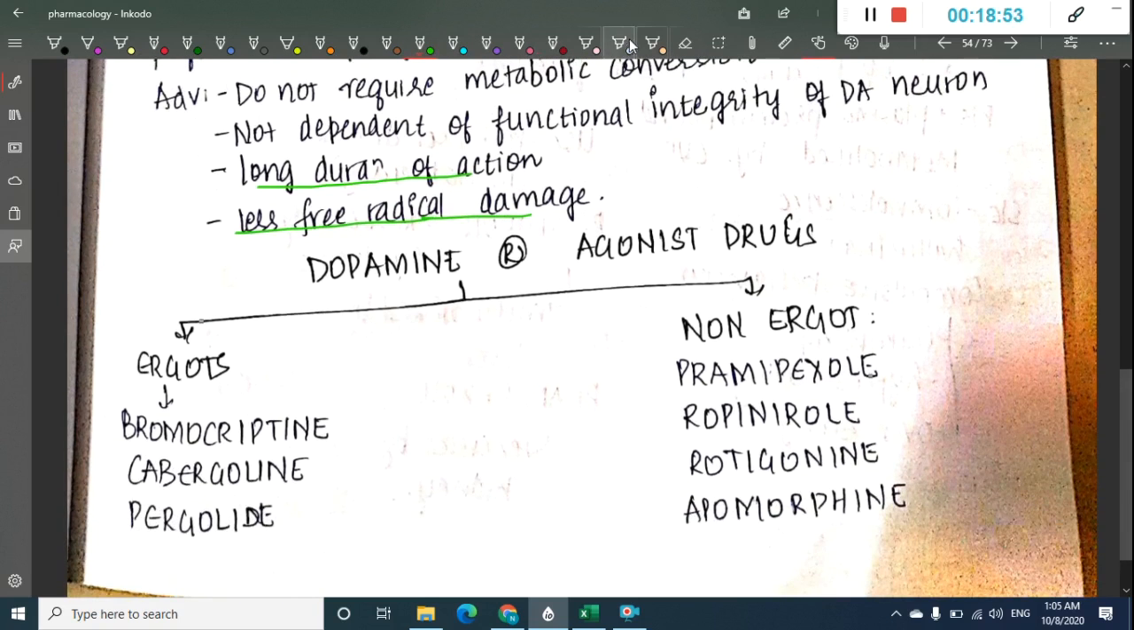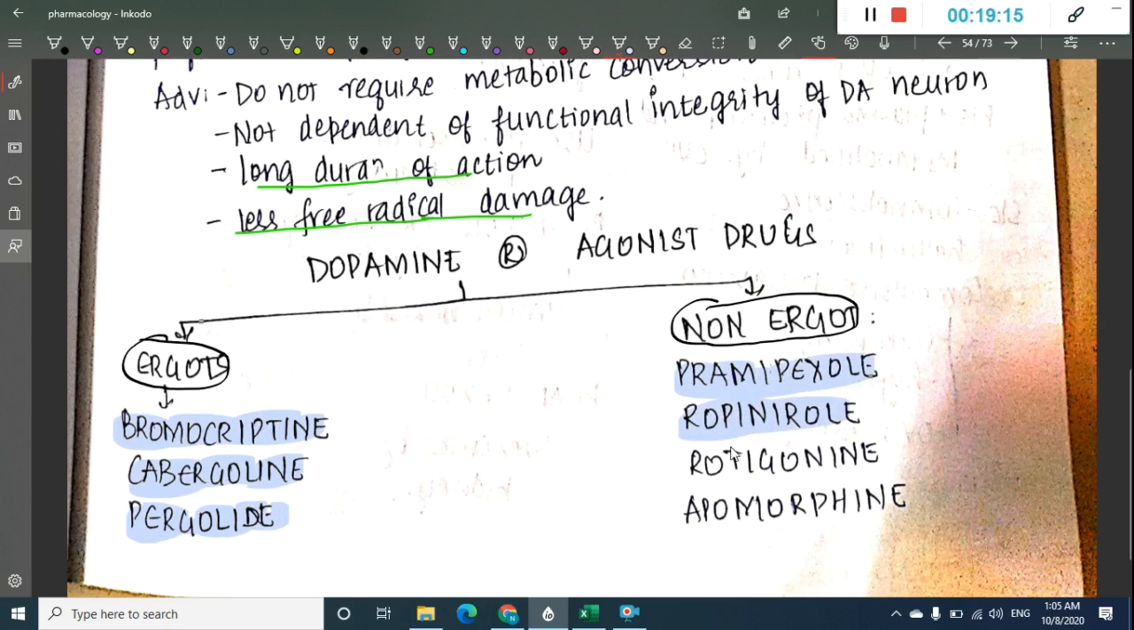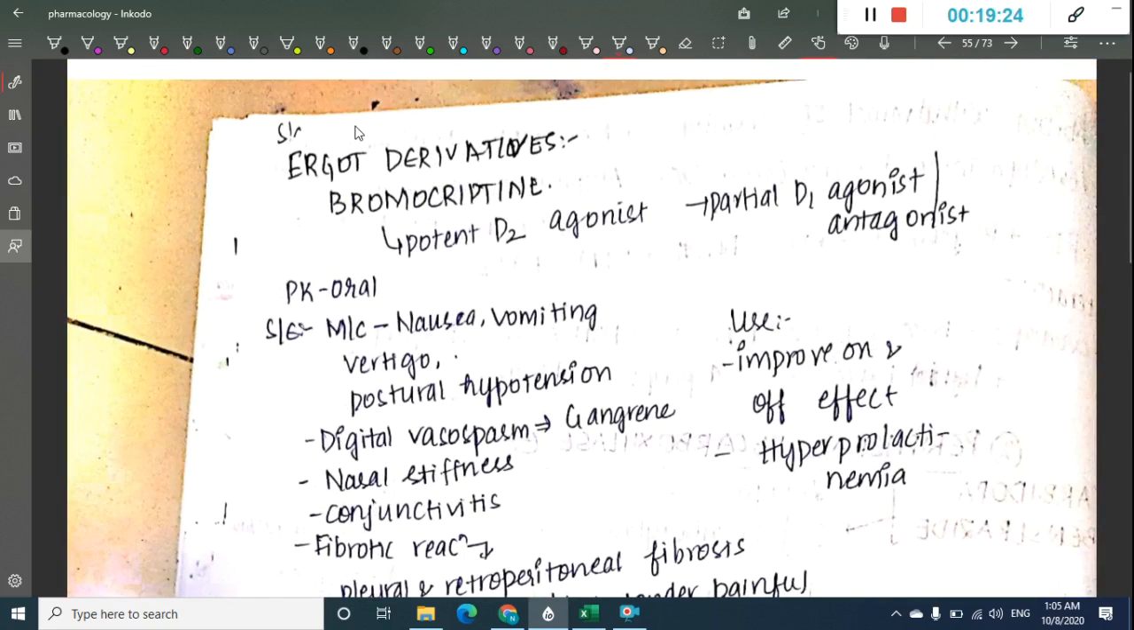So what are the drugs which are used as dopamine agonists? These include two types. One, we have ergot alkaloids which are used as dopamine agonists. Second, we have non-ergot drugs. So ergot drugs include bromocriptine, cabergoline and pergolide, whereas non-ergot drugs include pramipexole, ropinirole, rotigotine and apomorphine. Then we have side effects.